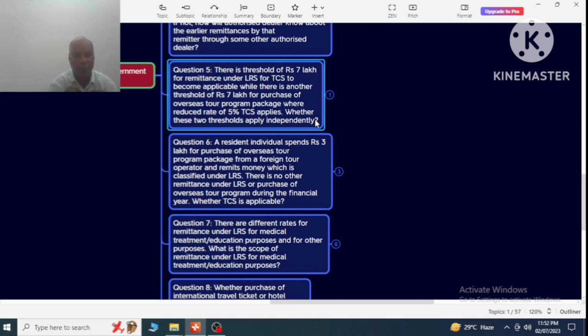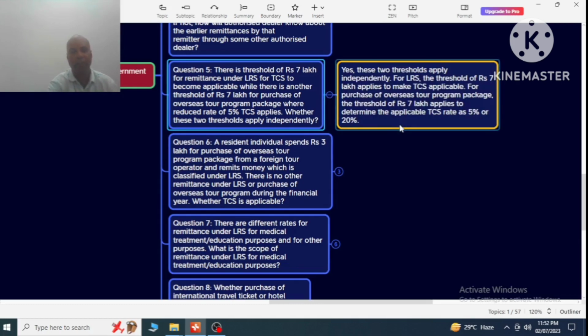So the question is whether the threshold limit will be applicable independently for both cases or not. The answer is yes. These two thresholds apply independently. For LRS, the threshold of rupees 7 lakh applies to make TCS applicable, and for purchase of overseas tour program package, the threshold of rupees 7 lakh applies to determine the applicable TCS rate as 5% or 20%.